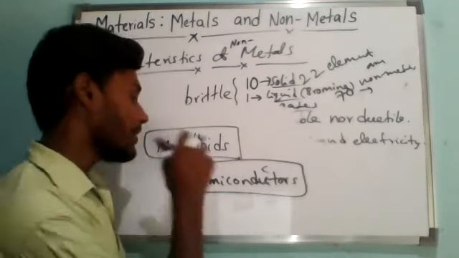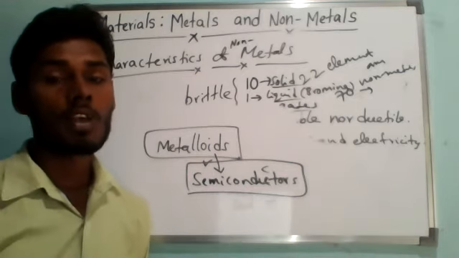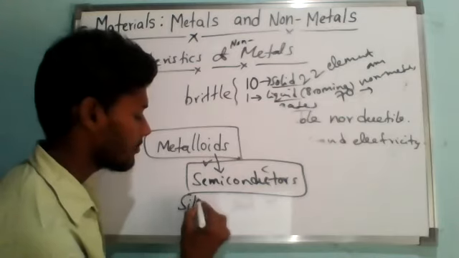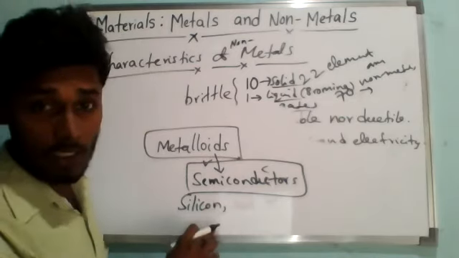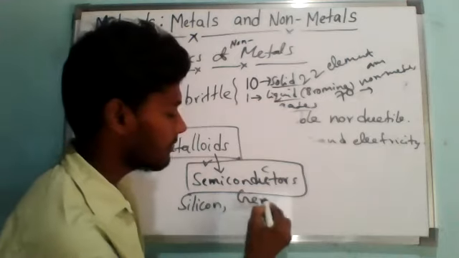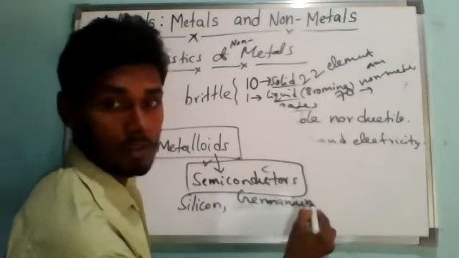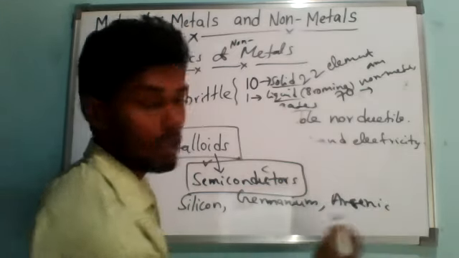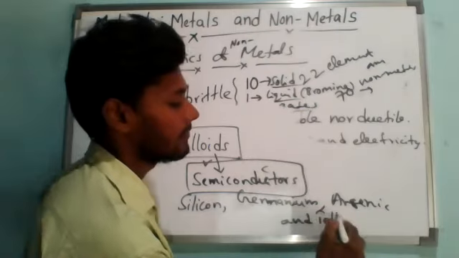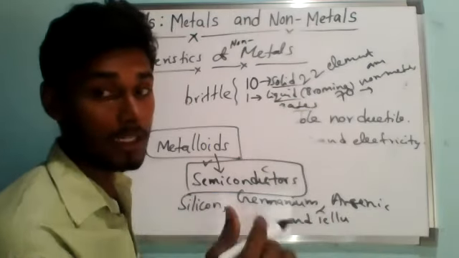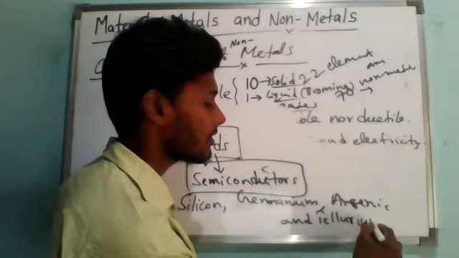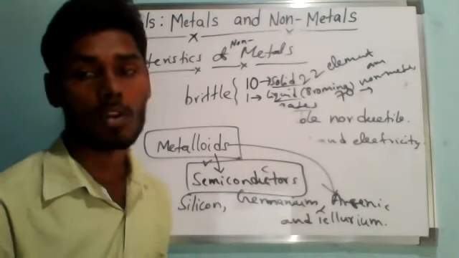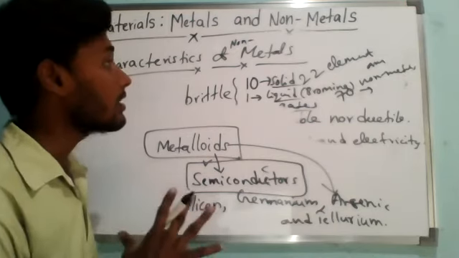They belong neither to metals nor to non-metals. The examples of metalloids are silicon, this is most important, silicon, germanium, arsenic and tellurium. In class 9th, I will show you even a periodic table, and then I will show you which elements come under metalloids. Presently, you just need to remember these four. So now, this is about the types of elements.